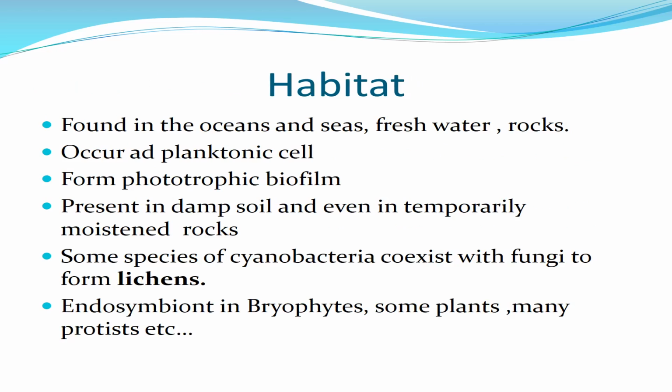Cyanobacteria can be found in almost every conceivable environment, that is from ocean to freshwater, to bare rocks to soil. They can occur as planktonic cells or form phototrophic biofilms in freshwater and also in marine environment. They occur in damp soil or even temporarily in the moistened rock in desert. Few are endosymbiotic in lichens and in plants and various protists or sponges, and they provide energy for the host.